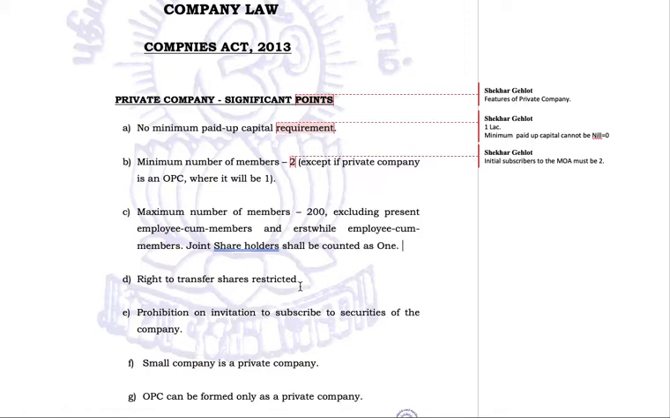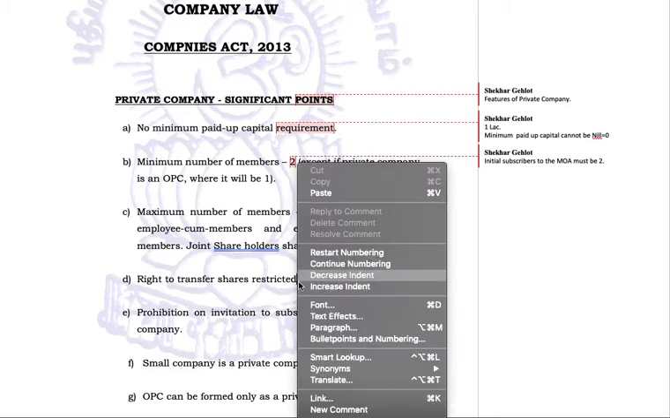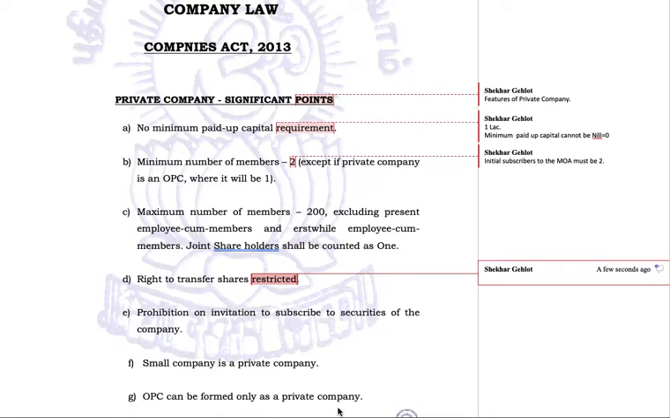Right to transfer shares is restricted. Like we discussed, restriction doesn't mean ban. Restriction is not prohibition. No private company can say that we do not allow the transfer of shares. This is not legal. You cannot do so.